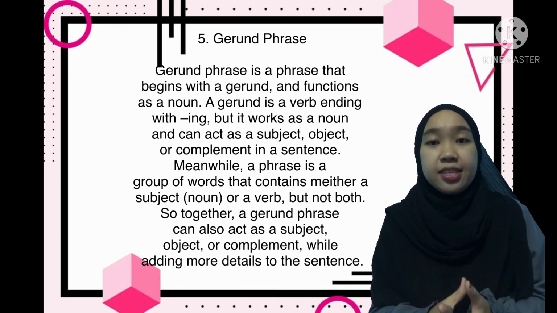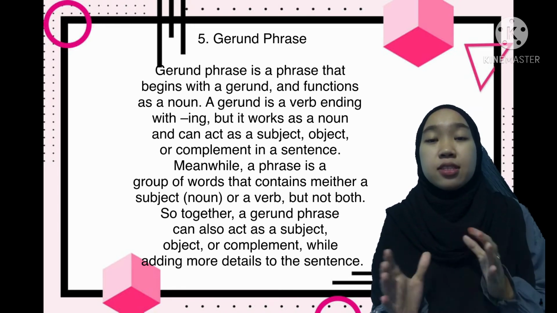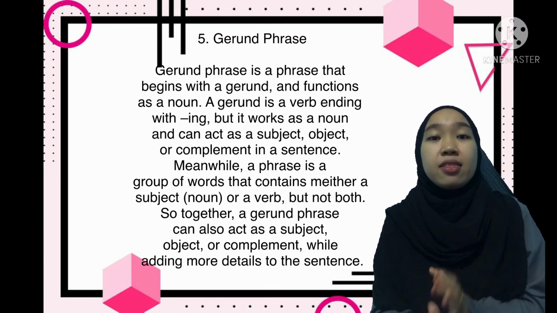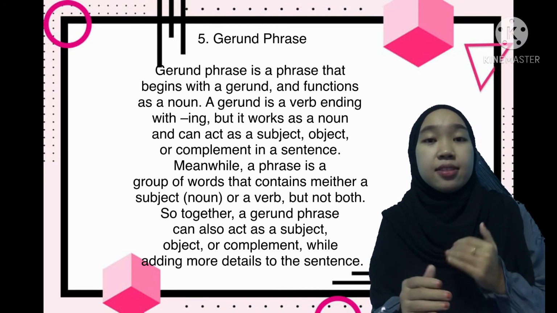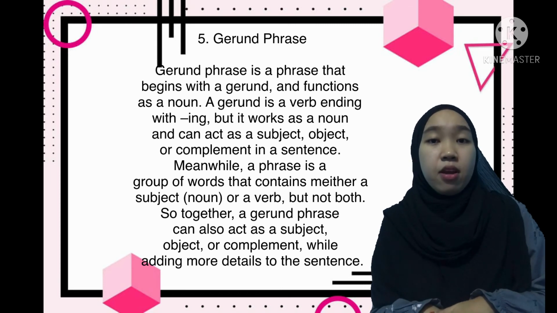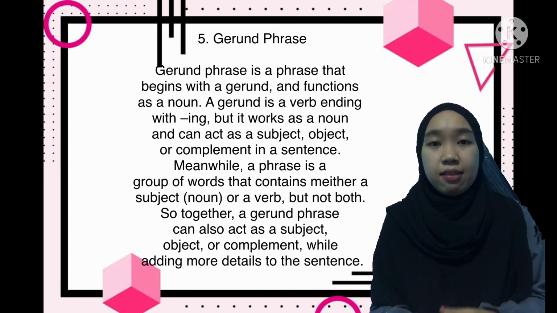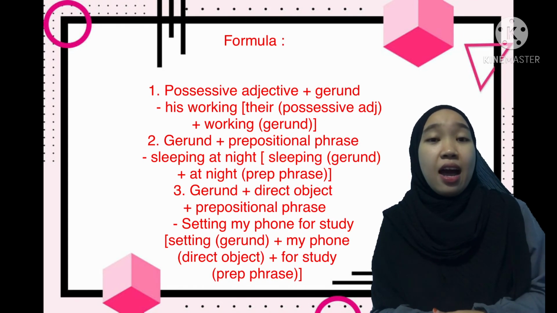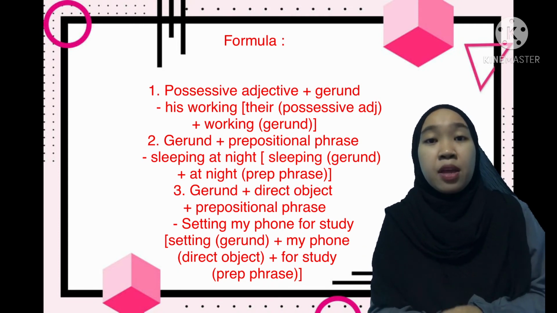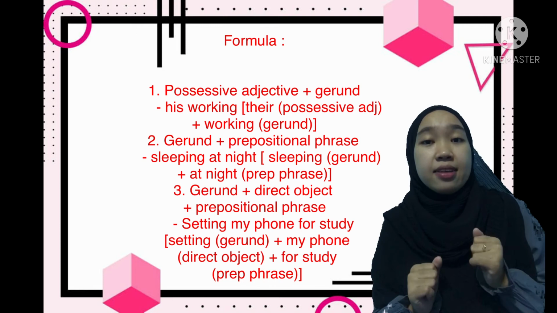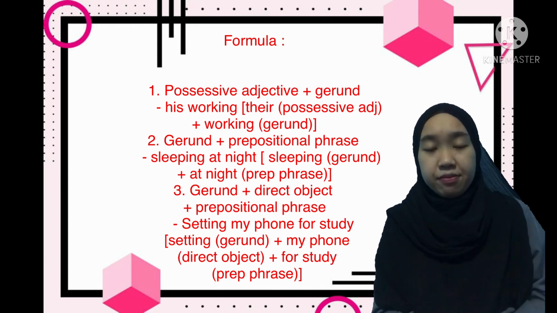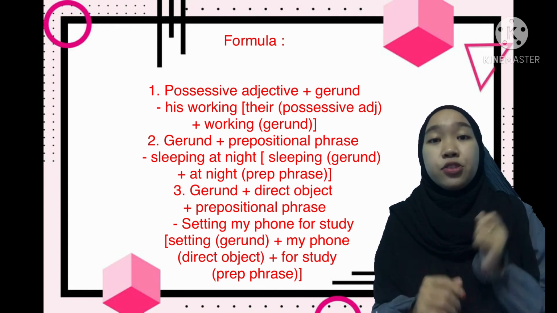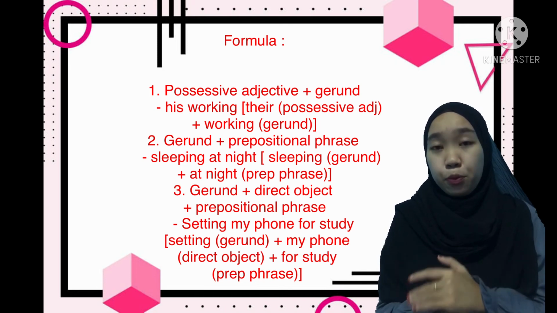Meanwhile, a phrase is a group of words that contains either a subject or noun or a verb, but not both. So, together a gerund phrase can also act as a subject, object, or complement while adding more details to the sentence. And the formulas are, the first is possessive adjective plus gerund. For example, their working. Their as possessive adjective, working as gerund.